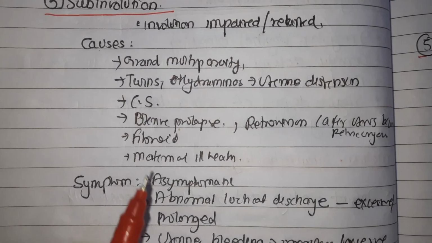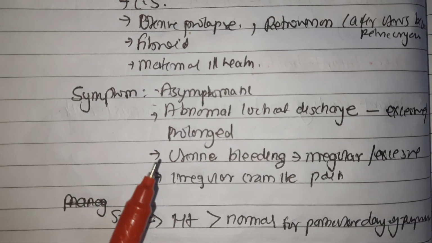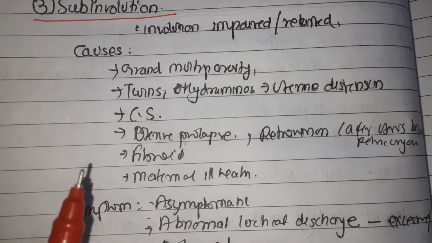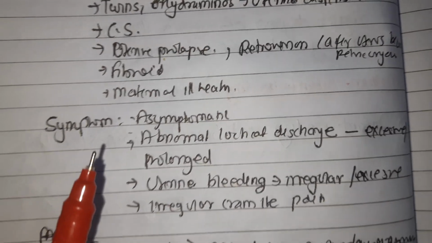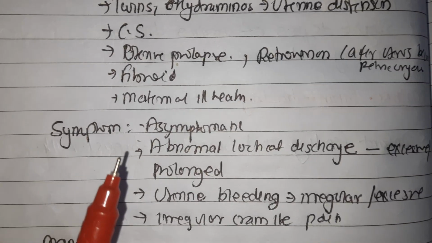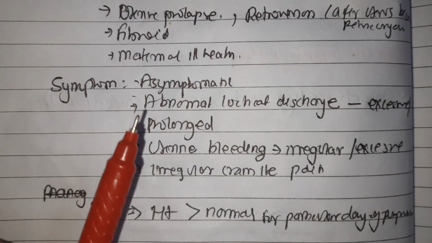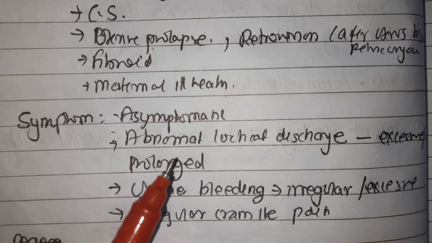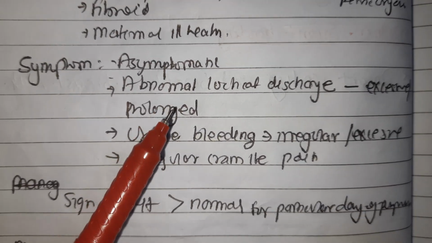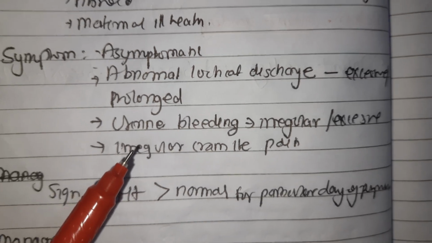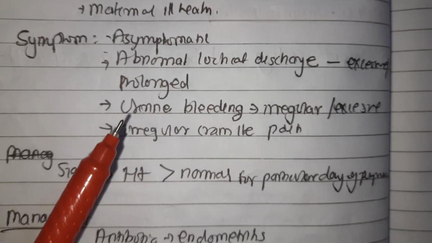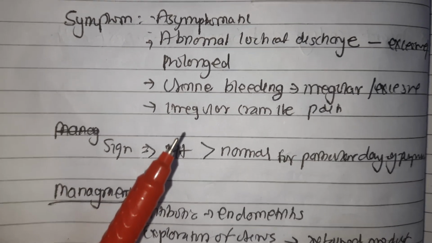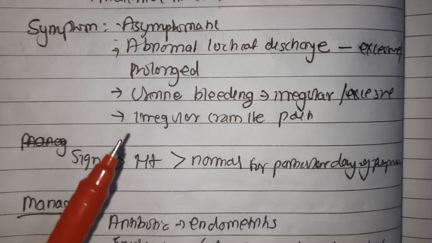These are the causes of subinvolution. Some aggravating factors are retained products of conception and uterine sepsis. The condition may be asymptomatic, and the predominant symptoms are abnormal local discharge, which might be excessive or prolonged, irregular or at times excessive uterine bleeding, and irregular cramp-like pain in case of retained products, or rise in temperature in sepsis. The signs include uterine height greater than normal for the particular day of puerperium.